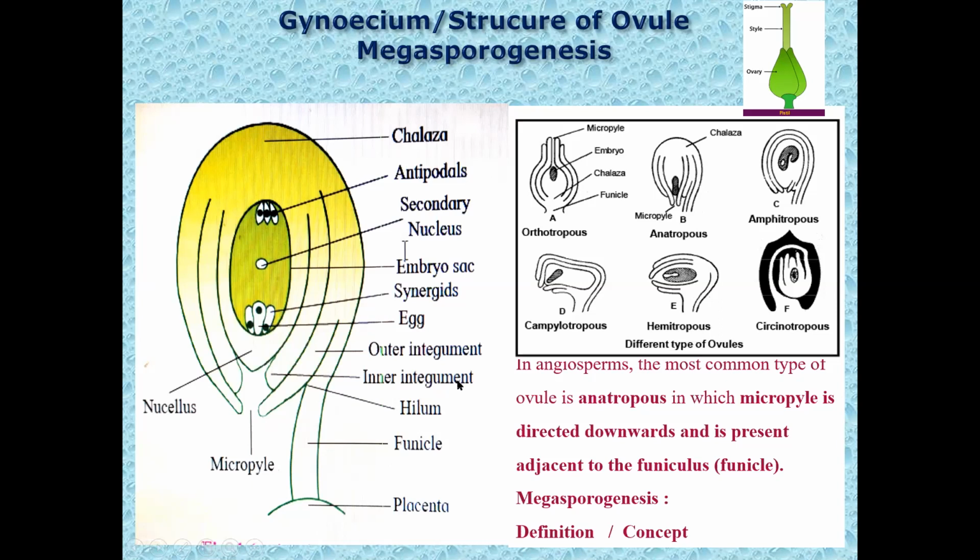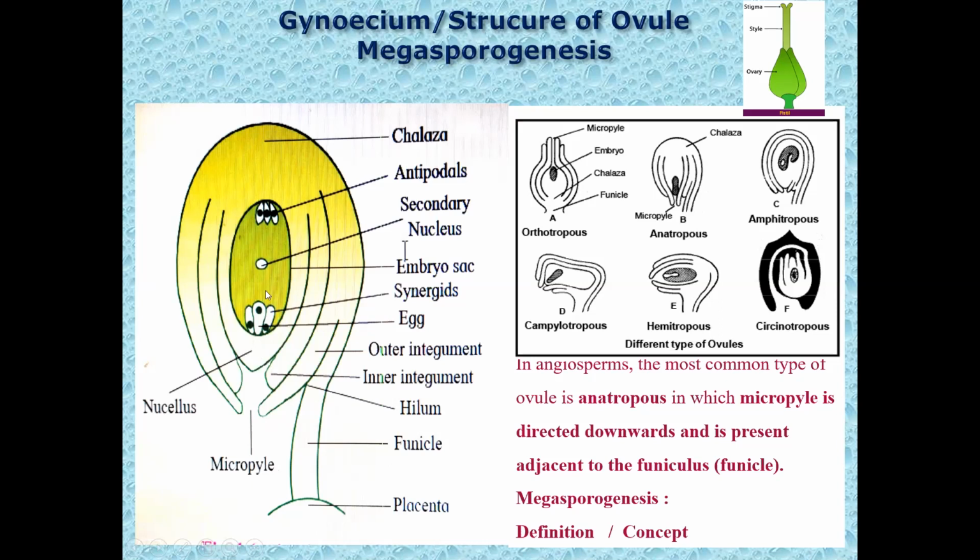Function of integument: it is a protective covering on the nucellus. So it is protective in function. Then function of nucellus. Nucellus is a diploid tissue. First of all, it produces the embryo sac. So the first function is the production of embryo sac. And secondly, it is a nutritive tissue. Once the embryo sac is produced, it also provides nourishment for the growth and development of the embryo sac. So the second function of nucellus is to provide nourishment to the developing embryo sac.